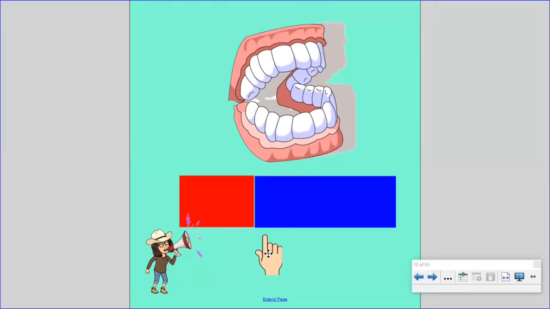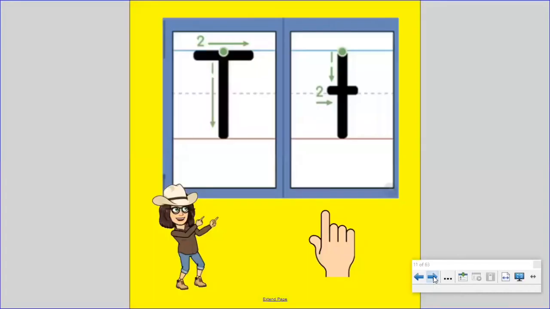That's right. And what letter makes that sound? Did you say the letter T? You're right. The letter T makes the T sound in the beginning of teeth.